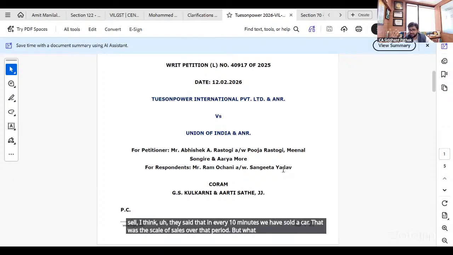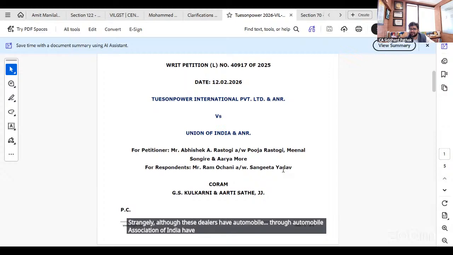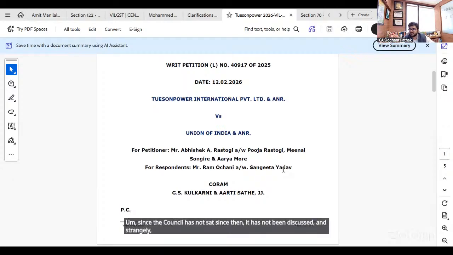But what happened at that time, they sold the cars because everyone wants to sell as much as possible. But now they have a parked, blocked credit of compensation cess. These dealers have a blocked credit of compensation cess lying in their credit ledger, which was an asset for them till 21st of September, but became a cost for them after 22nd of September. Strangely, the Automobile Association of India has subsequently filed a petition before the GST Council, but since the council has not sat since then, it has not been discussed, and strangely, no clarification has come.